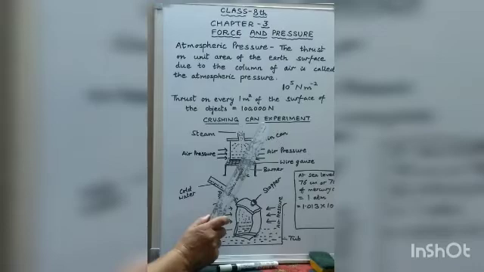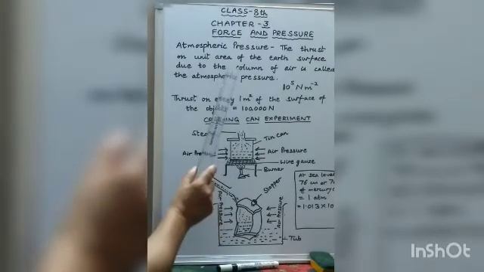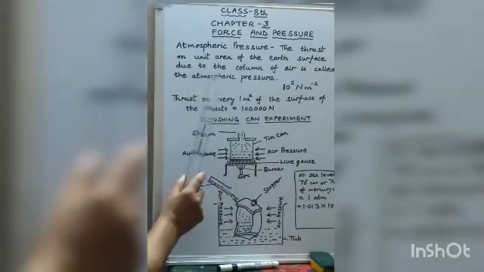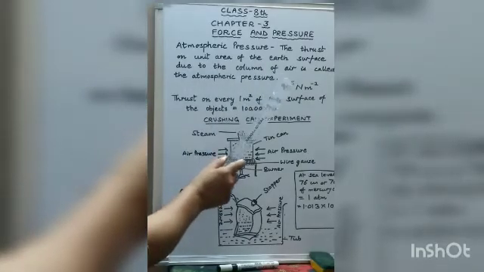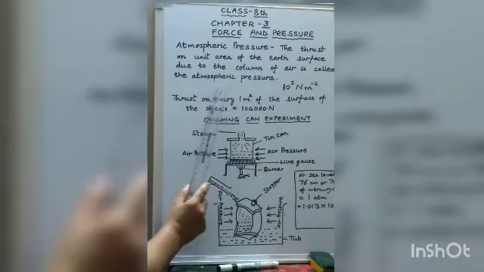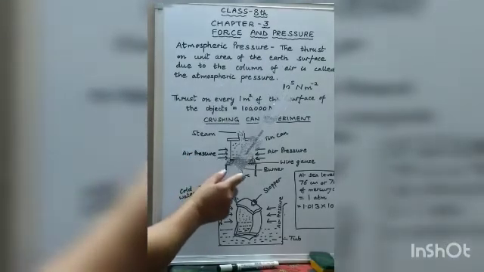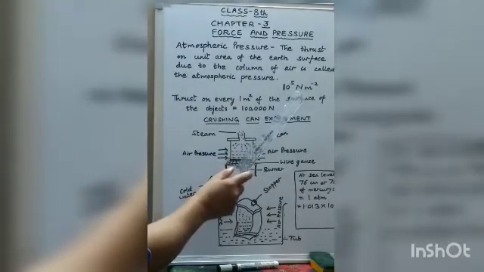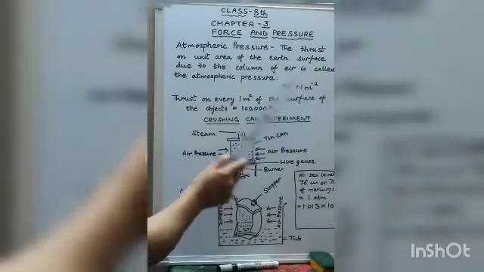Now, you know children, air is matter, so air has weight. The weight of air exerts a thrust on the earth. Thrust means perpendicular force on the earth. And the thrust on unit area of the earth's surface due to the column of air is called the atmospheric pressure, which is about 10 to the power 5 Newton per square meter.